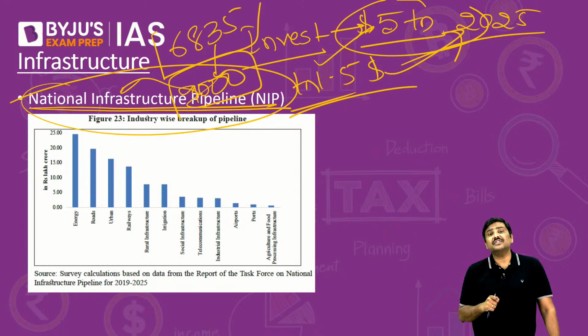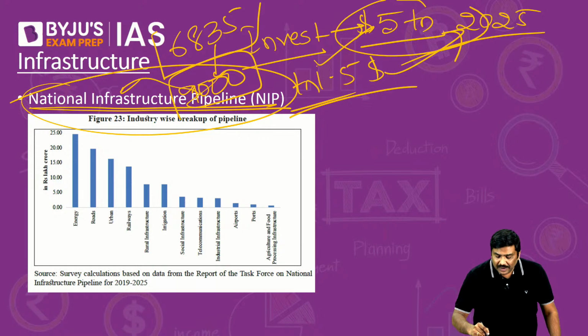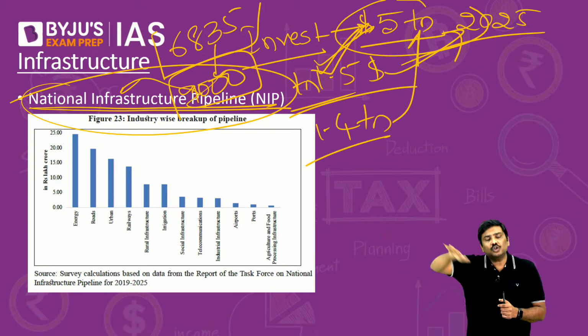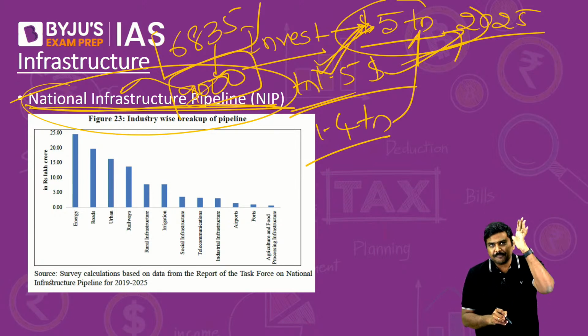And what is the importance of this? It is estimated that because of all of this, we will have sufficient amount of investment, that is around 1.5 trillion. Most of the experts say around 1.4 trillion, which will help us to move towards making India a $5 trillion economy. That is the importance of national infrastructure pipeline.